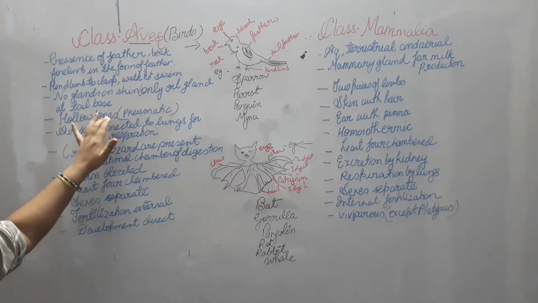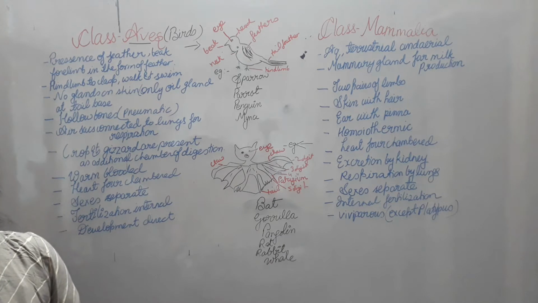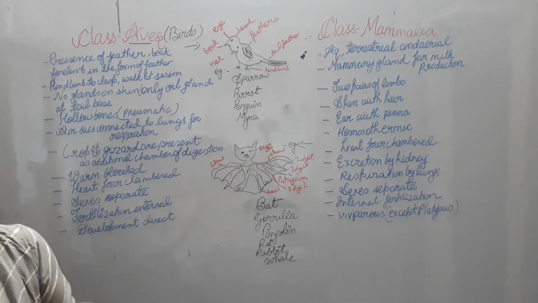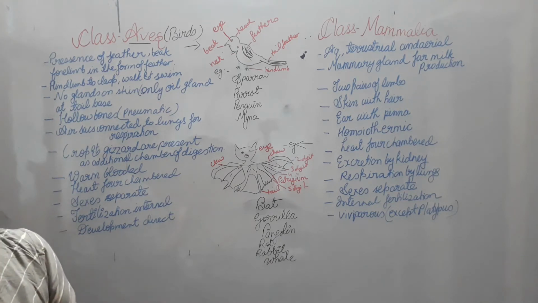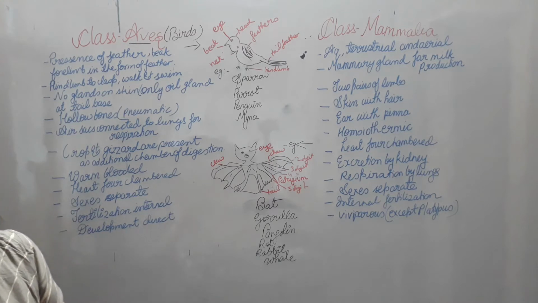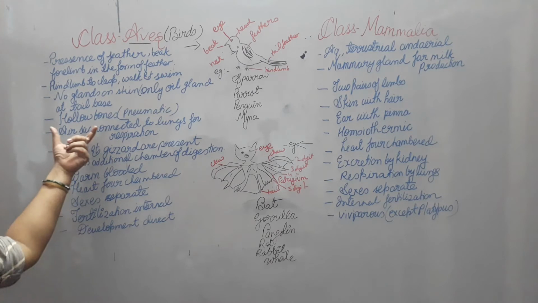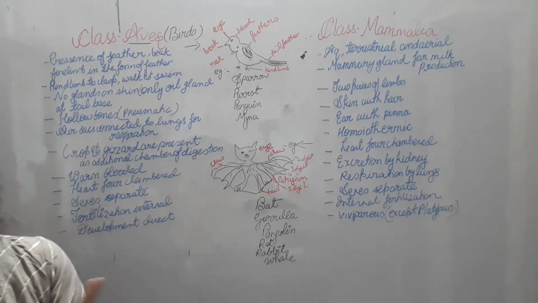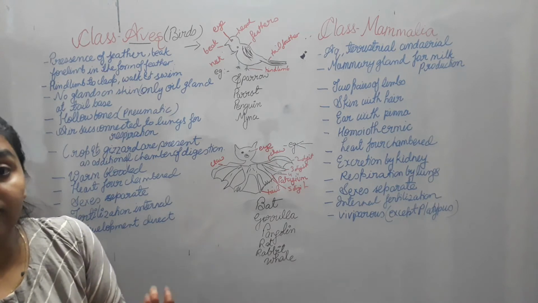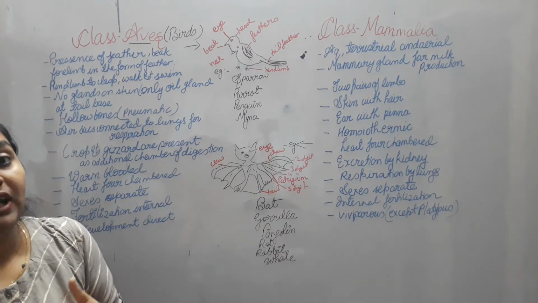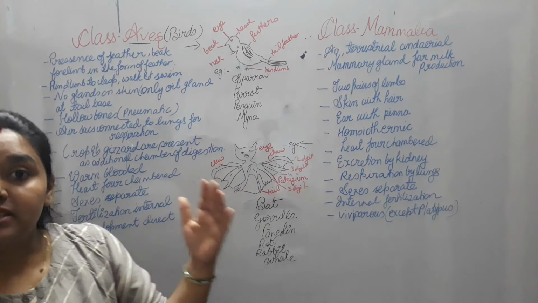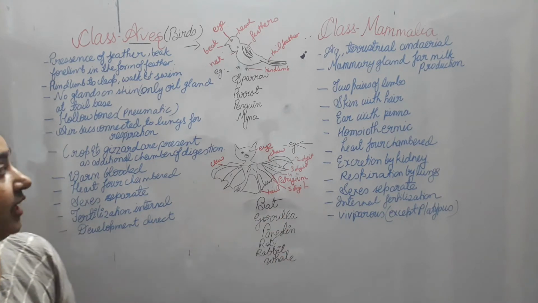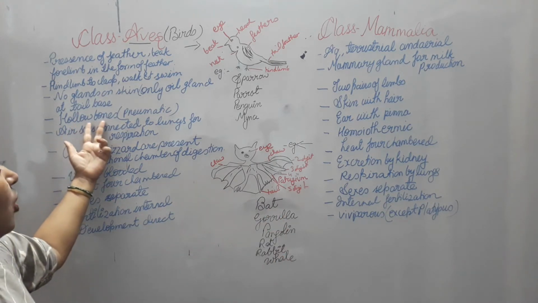They have hollow bones. Hollow bones help them to maintain their body balance in the air when they fly. If their bone is hollow, having air space, a cavity in it, that means their bones are very light. So if the body is light in weight, then they can easily fly in the sky, right? So for that purpose they have hollow bones.